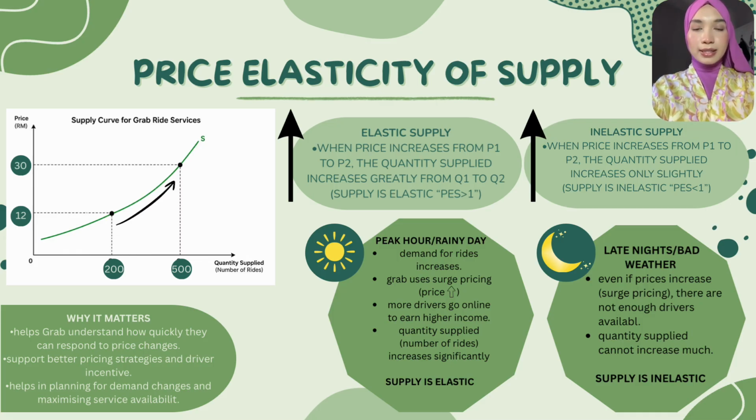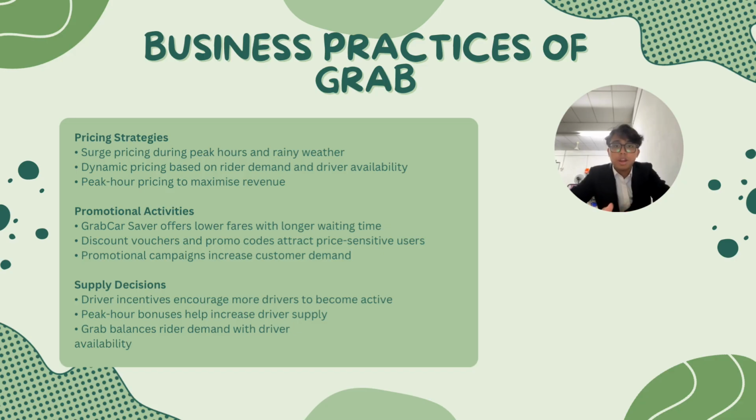in demand and pricing. For the last part of this presentation, we will explain how Grab applies the elasticity concept in its real business practices. So for the first one, Grab uses pricing strategies such as surge pricing and dynamic pricing. During peak hours or rainy weather, Grab increases fares when rider demand becomes higher than driver supply. So this allows Grab to maximize revenue and manage high customer demand efficiently.